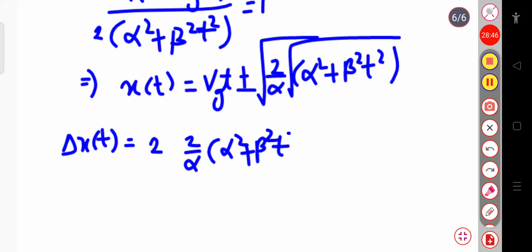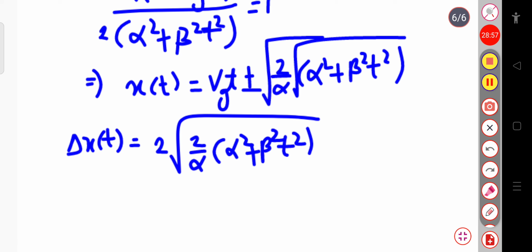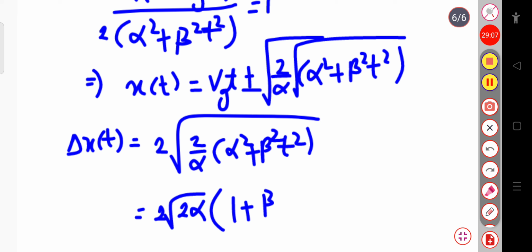This can be written as 2 into root 2 alpha, whole into 1 plus, if I take alpha square common, beta square divided by alpha square into t square, whole power 1 by 2.